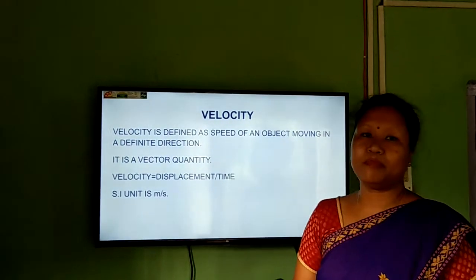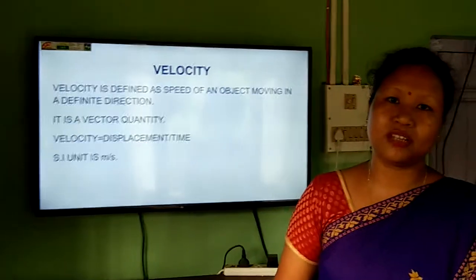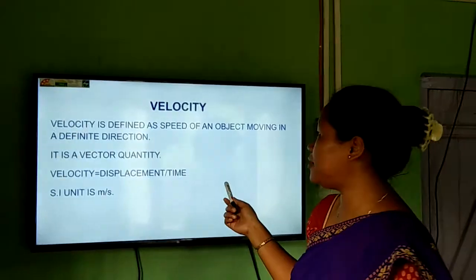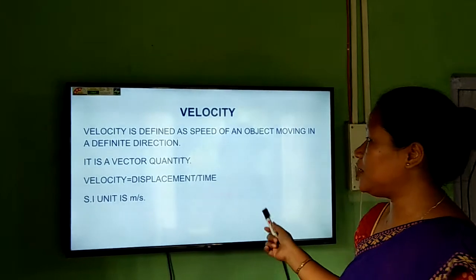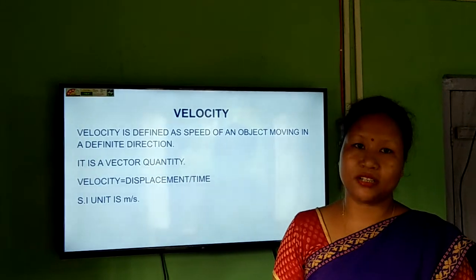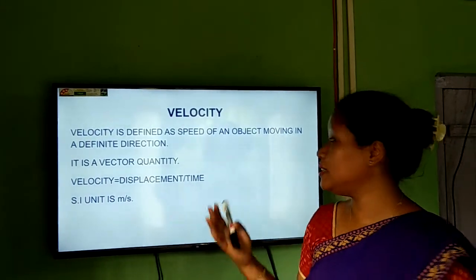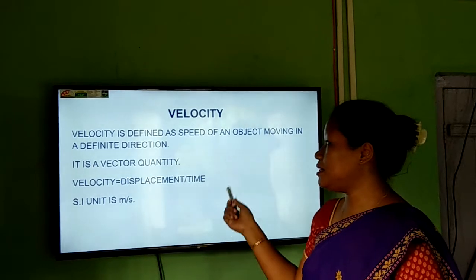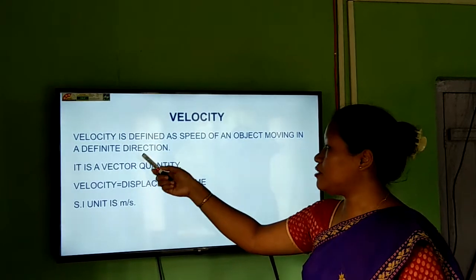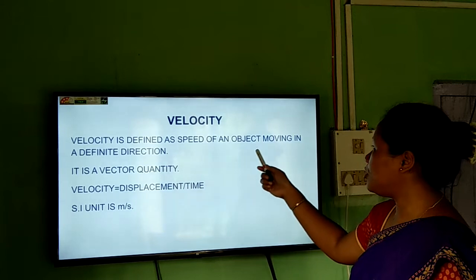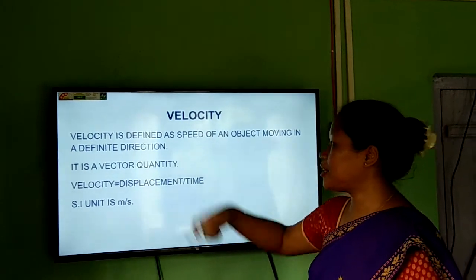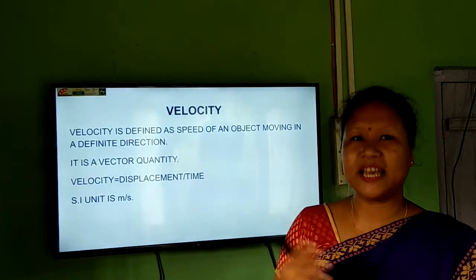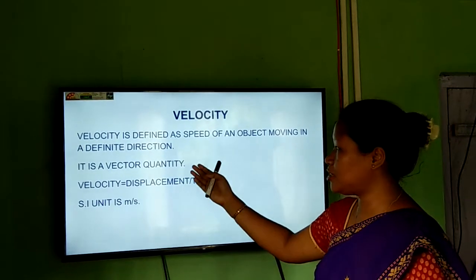Then one more parameter is the velocity. This is also similar, but what is the difference? Here there is direction. So it is a vector quantity. Not only magnitude, but direction is also present. So velocity is defined as the speed of an object moving in a definite direction. Why are we saying speed? Because it is the same, only the direction is present.